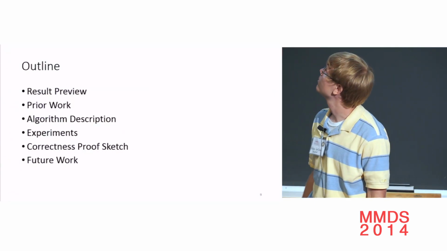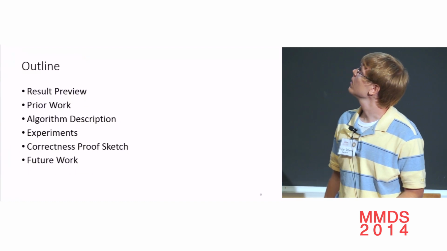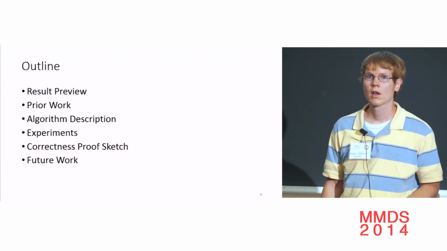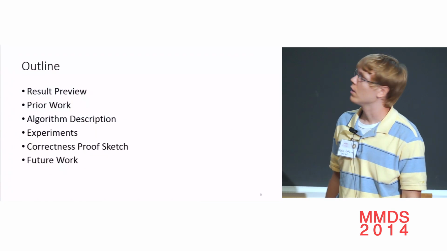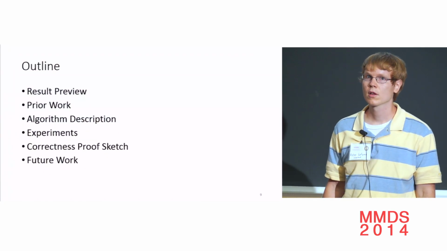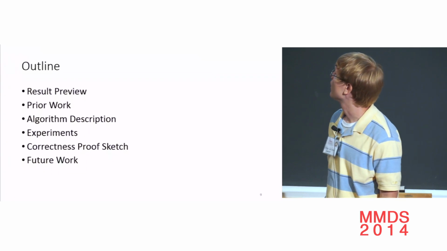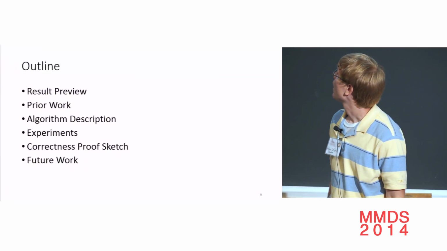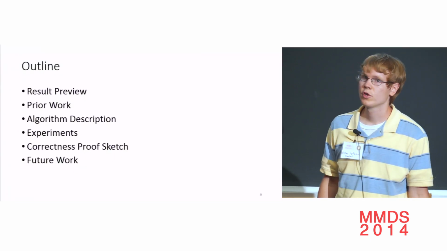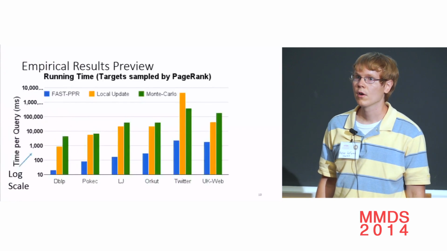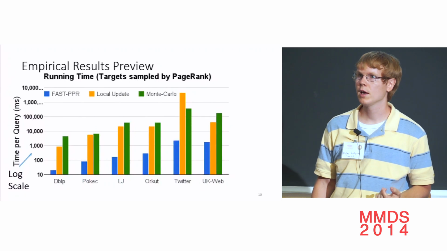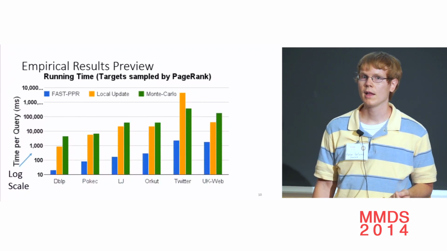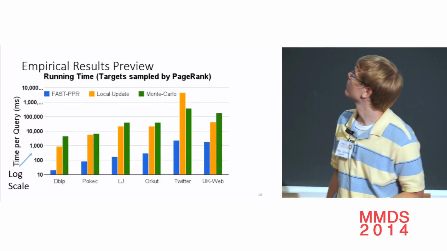So in this talk, I'll describe some prior work that we build upon. I'll describe our algorithm. I'll describe some experiments that measure its runtime and accuracy. I'll sketch why our algorithm is correct. All the details will be in our paper, and it is in our paper on arXiv. And I'll describe future work. Okay. Now I'll describe two previous algorithms, both because we compare against them in runtime, and because we build upon them and use them as subroutines in our new algorithm.